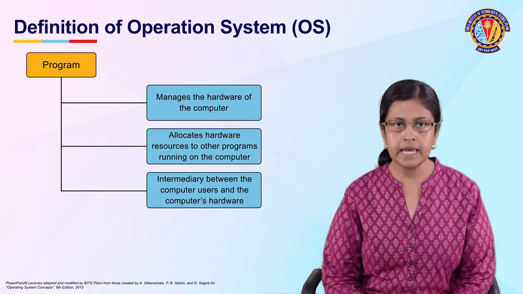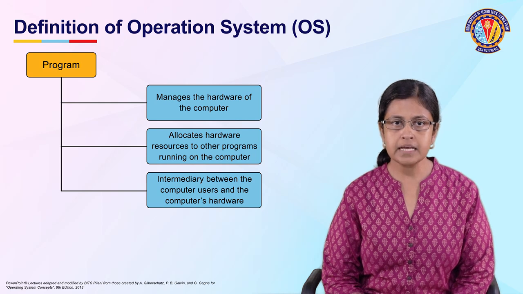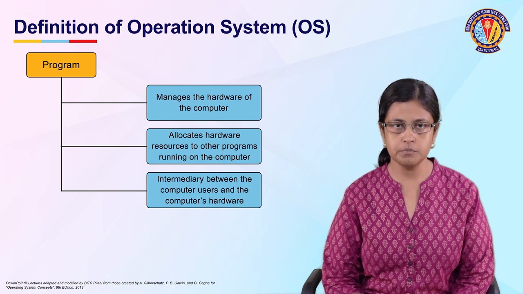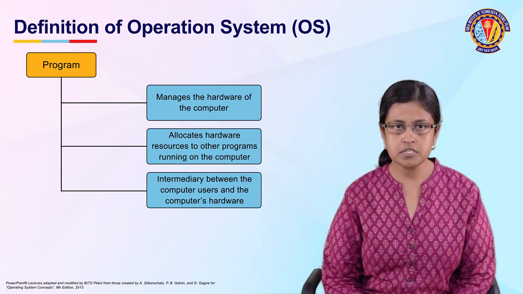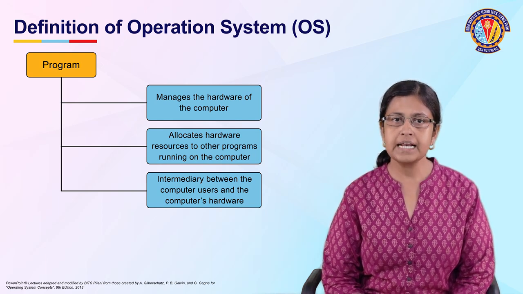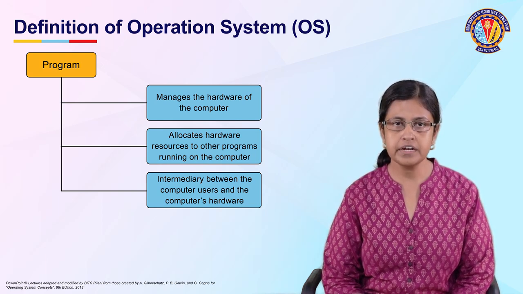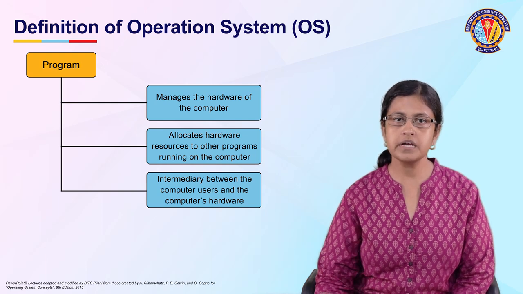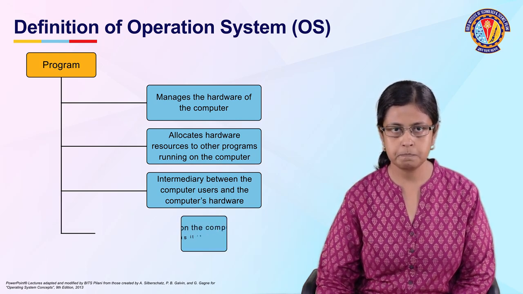Moreover, we can say that the operating system acts as an intermediary between the users of the computer and the hardware equipments associated with the computer. This is because the hardware cannot be managed by the users on their own. And this management, handling and allocation of the hardware is done by the intermediary named as operating system.